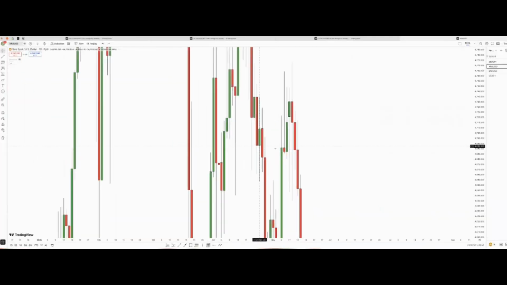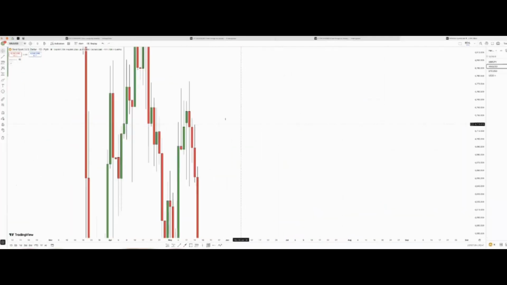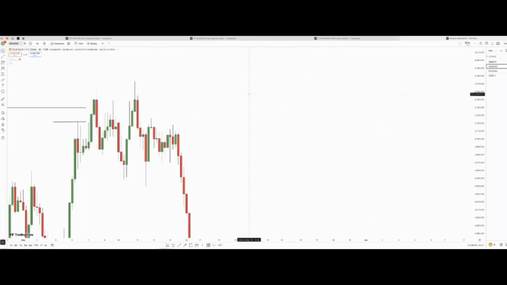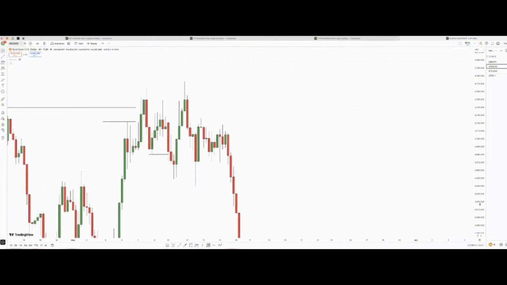First of all, on the daily time frame, I got this rejection, but looking at it now, this is not a fresh level. Price has already used this level, so I shouldn't have considered this a proper rejection. But I thought I was seeing a rejection from this resistance level and also a sweep of this high. So when I saw this happen, I went to the 4-hour time frame and I saw this break. When I saw this break, I knew the bias was bearish.